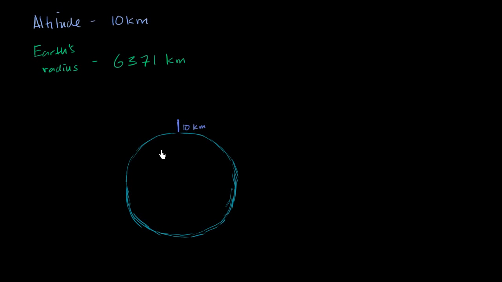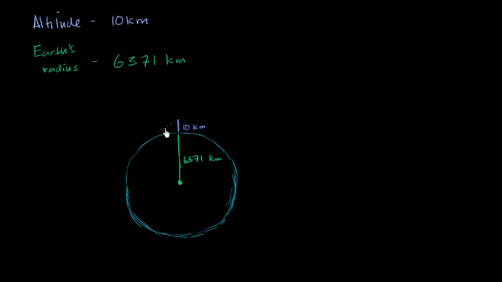And if we were to keep going down to the center of the Earth, that would be another 6,371 kilometers. When you think about how far you could see, your line of sight is really forming a tangent with some point on the surface of the Earth. So this is me and my plane, and let's say I'm looking in that direction. How far could I see? Well, I'm going to be hitting the surface of the Earth at some point, and that line of sight is essentially going to be tangent to the surface.